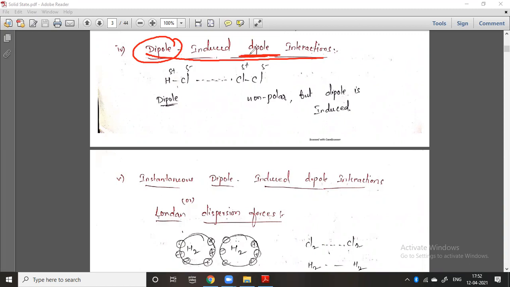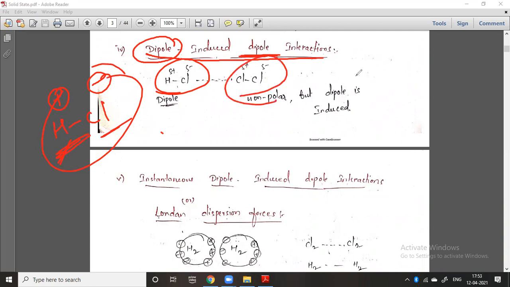There is no dipole moment in this particular compound. You can check here, this is a dipole. HCl has a certain dipole, because hydrogen, which has lower electronegativity, and chlorine, which has higher electronegativity, develop a partial positive charge and a partial negative charge. So you can take it as a dipole moment.